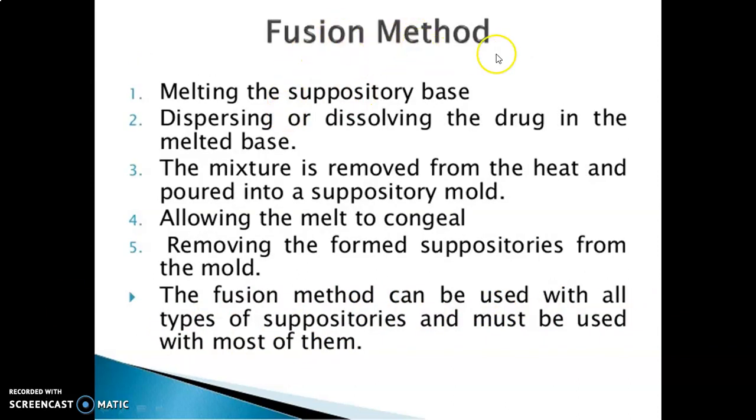Then the second one, the fusion method: melting the suppository base and dispersing or dissolving the drug in the melted base. The mixture is removed from the heat and poured into a suppository mold, allowing the melt to congeal. The formed suppositories are then removed from the mold. The fusion method can be used with all types of suppositories and must be used with most of them.